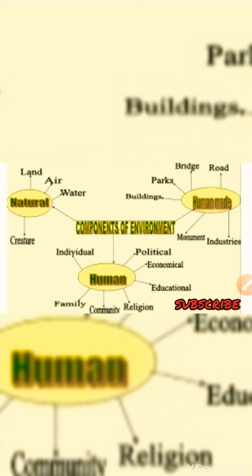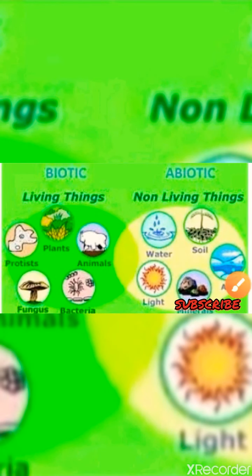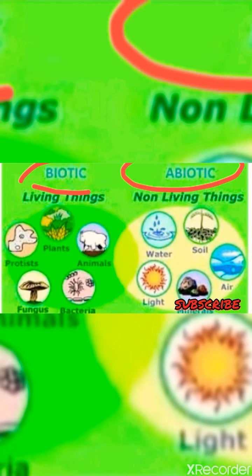So moving to the next topic, natural environment. Look at this picture. Anything that surrounds any living organism which was not made by humans is a part of the natural environment. This is also an environment, and the natural environment is also divided into two parts. Look at this picture. This is biotic and abiotic.